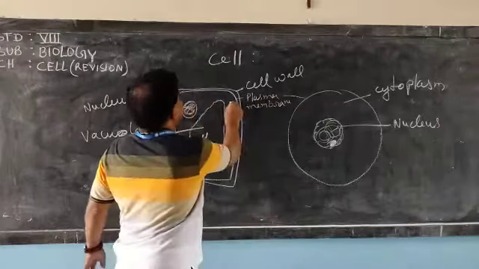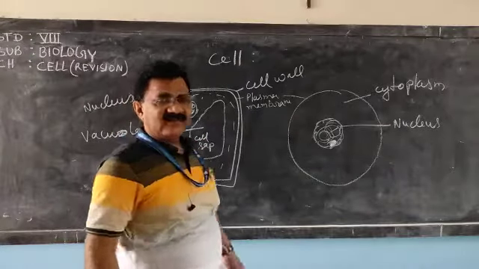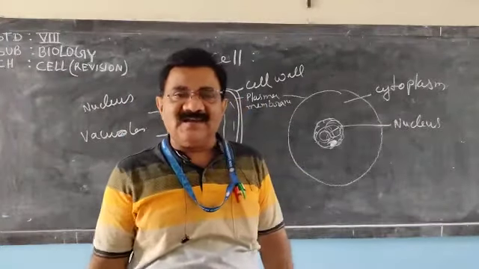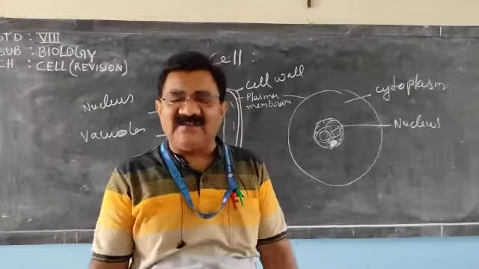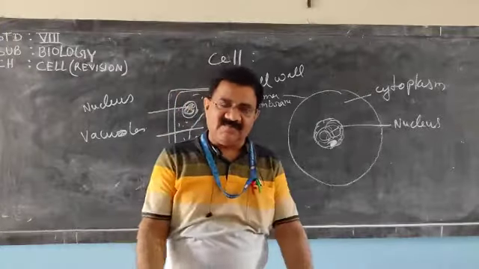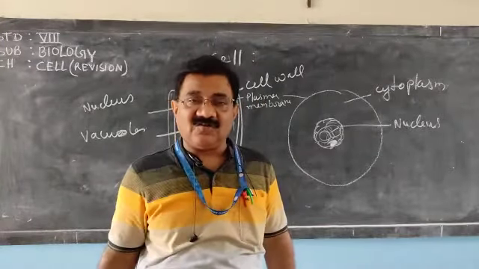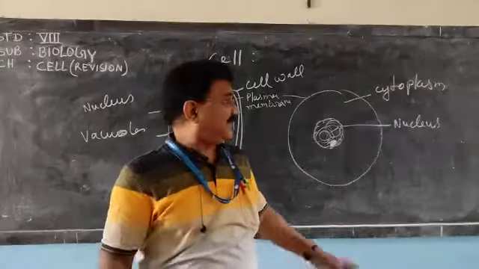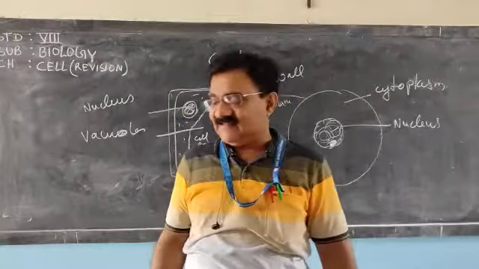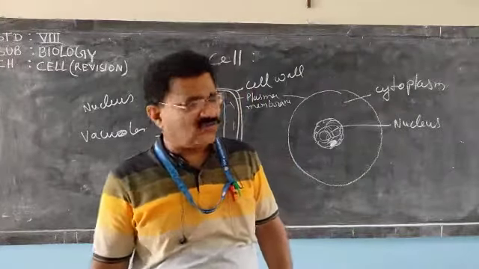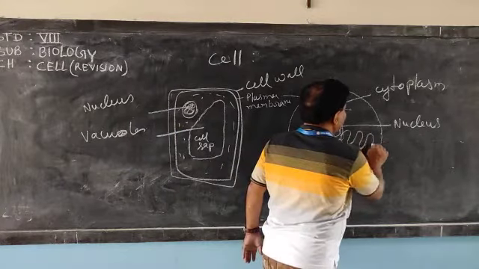And this is the cytoplasm. In the cytoplasm, certain membrane bound living structures are there, which have different functions. So membrane bound structures which are present inside the cytoplasm are called cell organelles. Okay. So we have discussed the endoplasmic reticulum.